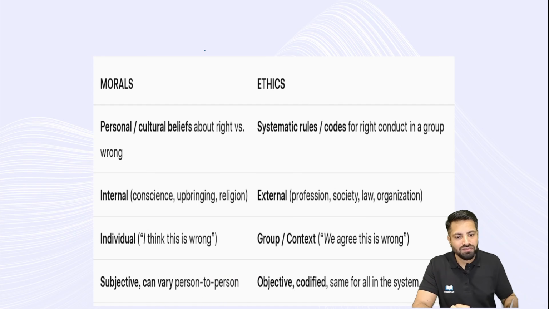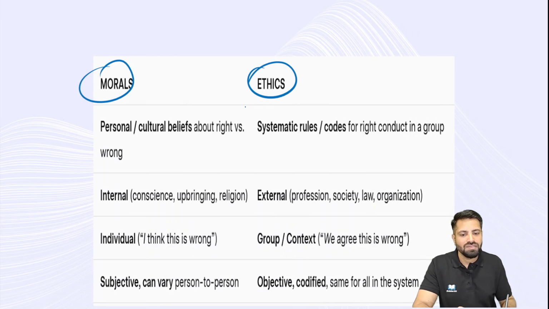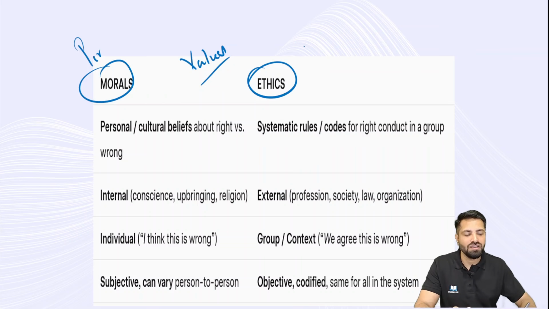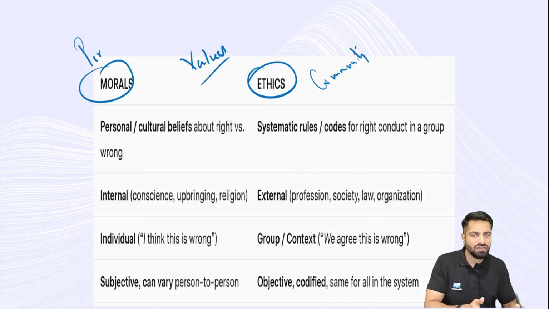Now the last basic concepts: morals and ethics. See, both morals and ethics are values themselves. But here the difference is that morals are personal in nature, and ethics is for a community or organization. We have medical ethics, environmental ethics. It means that it belongs to all the people who are working in the medical field. They have to follow these standards.